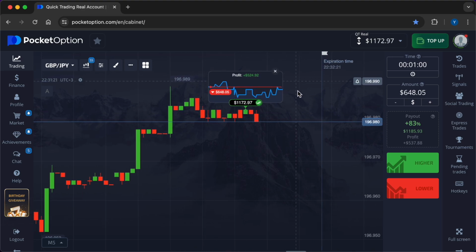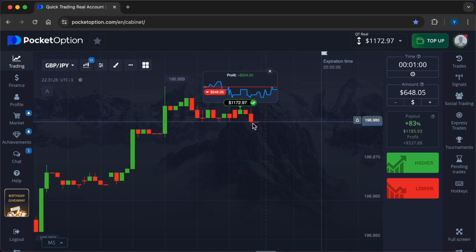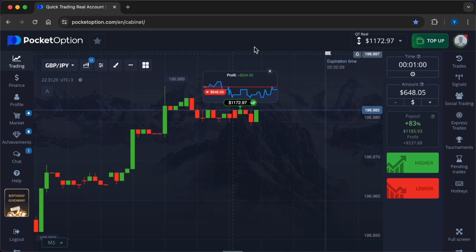And here's the final result. I started with $1, and thanks to accurate analytics and signals, MaxBot now on my account